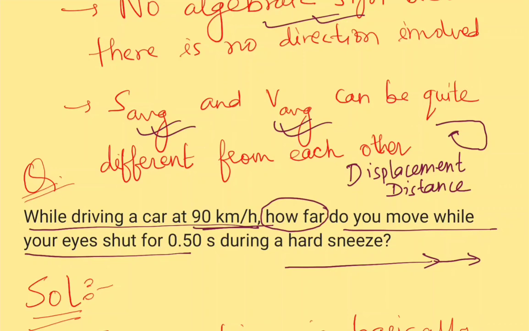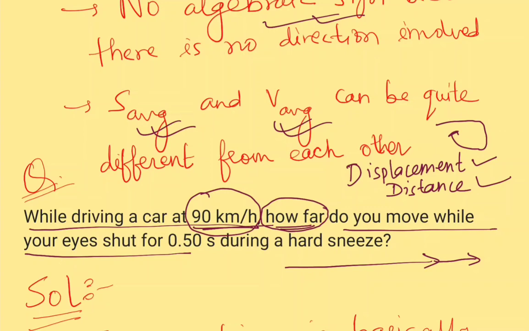So it does not make any difference whether we consider distance or displacement in this case. We have to find out how far, distance or displacement. So let us say that we are going to find out distance.